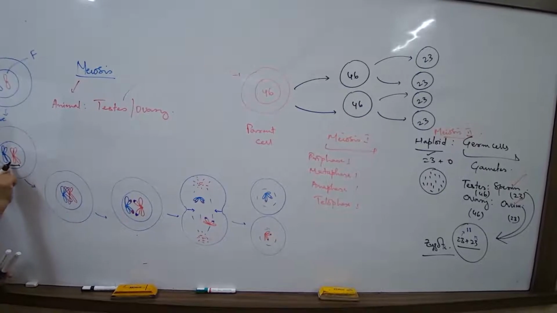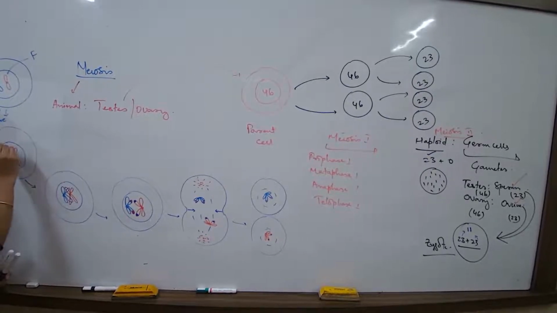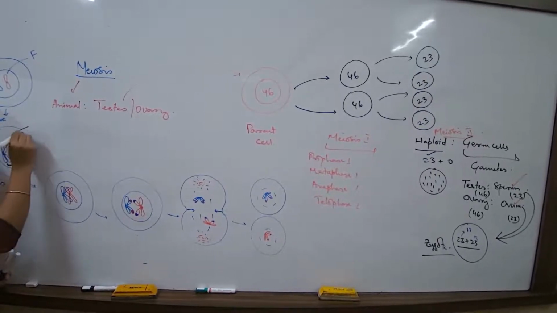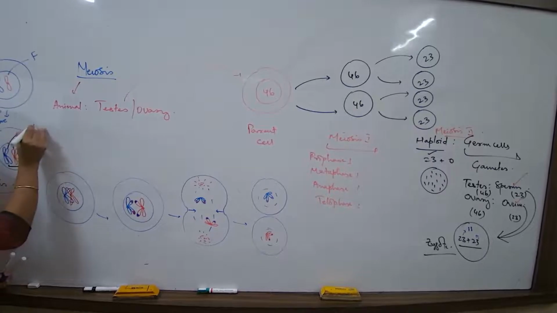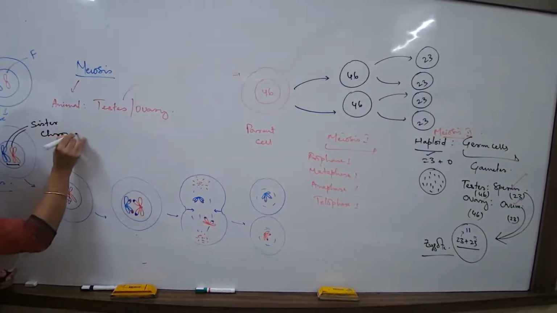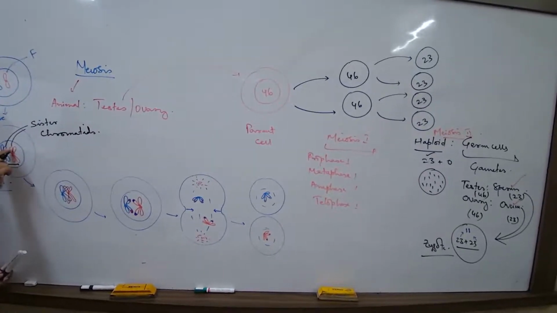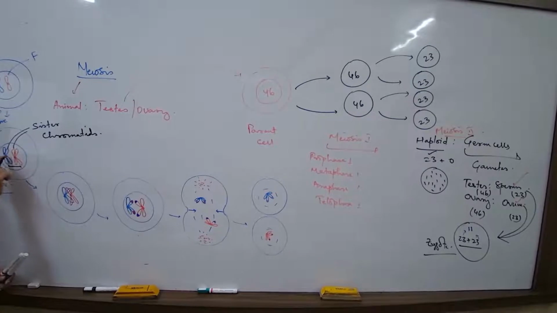This gave rise to a new copy, no? A duplicated copy. This chromosome gave rise to a duplicated copy. So what are we going to term these duplicated copies as? These are called sister chromatids. So this is the sister chromatid of this chromosome and this is the sister chromatid of this chromosome.